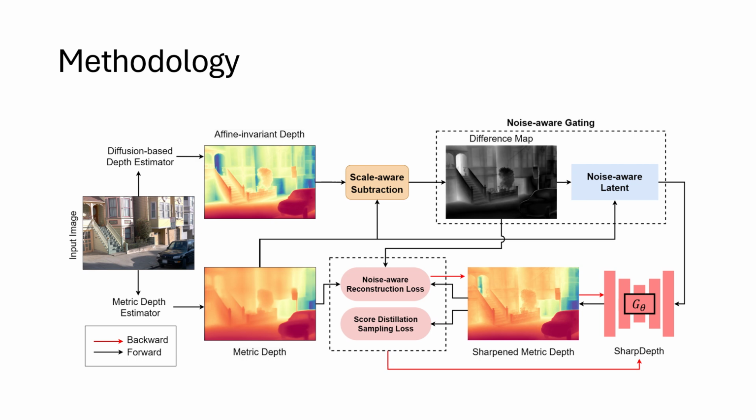To supervise sharpness, we introduce a score distillation sampling (SDS) loss, where the teacher is the diffusion-based depth estimator. This loss encourages the SharpDepth model's output to match the distribution of the diffusion-based depth input, helping it preserve the high-frequency detail and structure characteristic of diffusion-generated maps. Together, these losses guide SharpDepth to produce depth maps that are both accurate in metric scale and visually sharp.